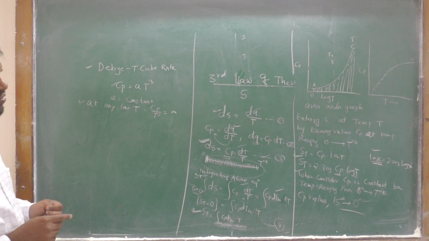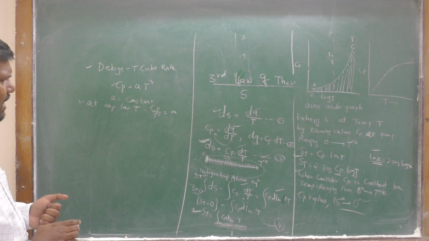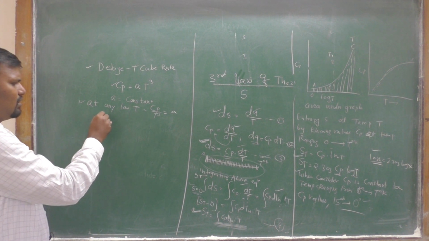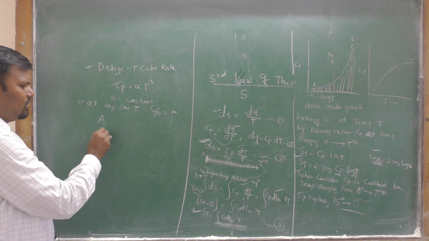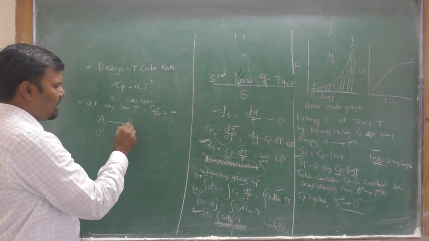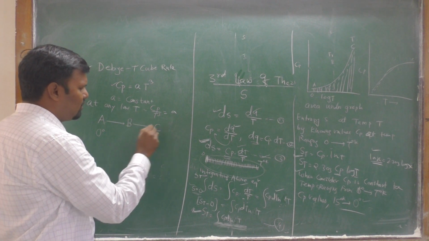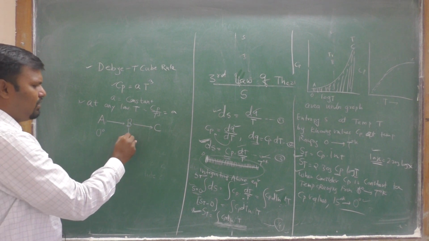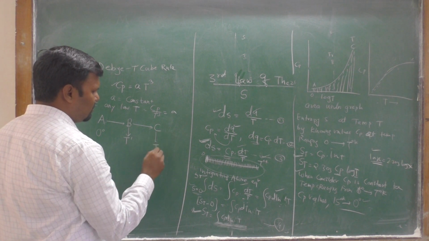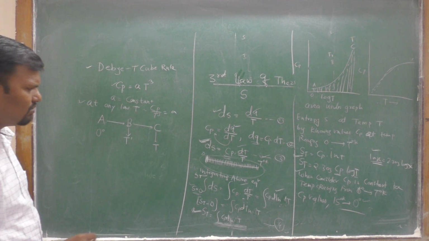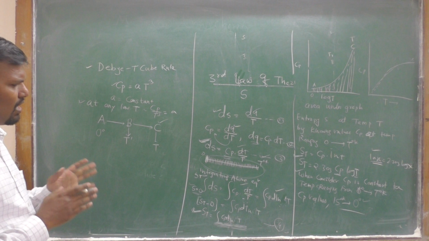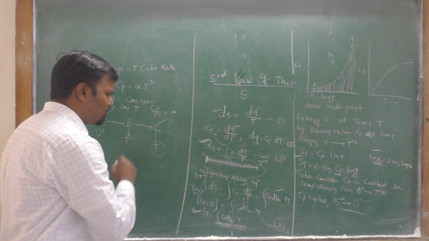Okay, now we have a substance which is at 0 degree temperature, absolute zero, at A, and from B it goes to C. The temperature corresponding to B is T1, and the temperature corresponding to C is T, and the entropy at C we have to calculate at the T temperature.